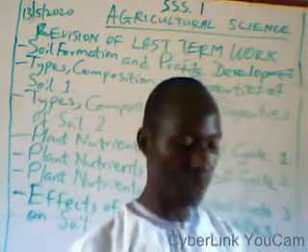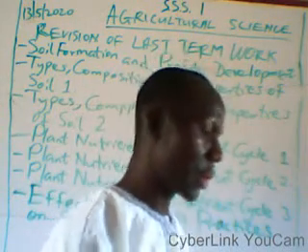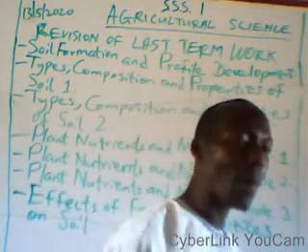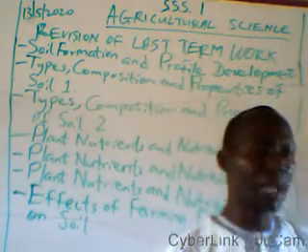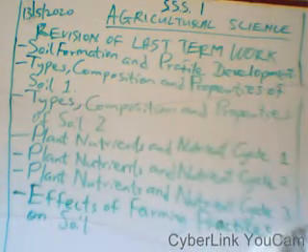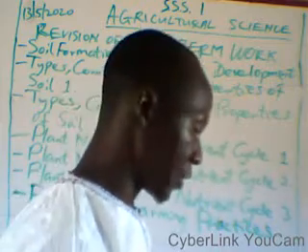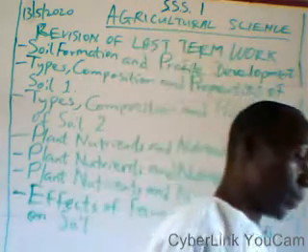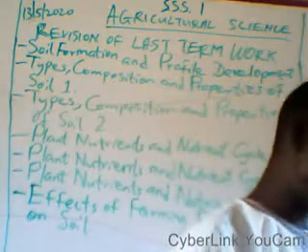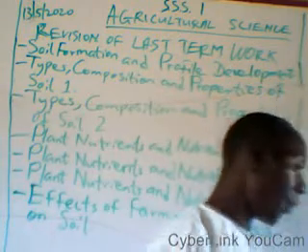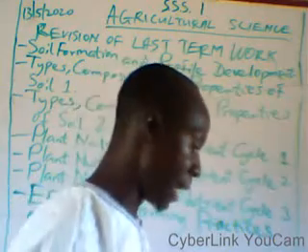Now, let's start with soil formation and profile development. Definition of soil: soil is the uppermost layer of the earth crust that provides support and nutrient for plant growth. We have factors of soil formation. We have climate, parent material, topography, biotic factor, and time.